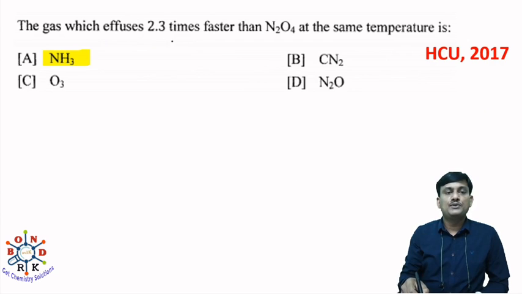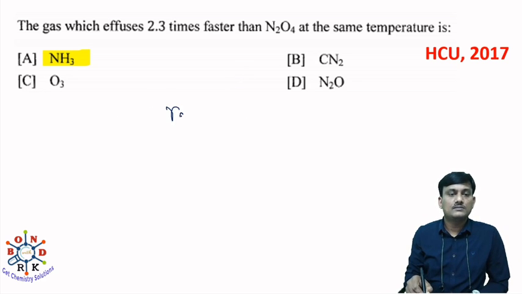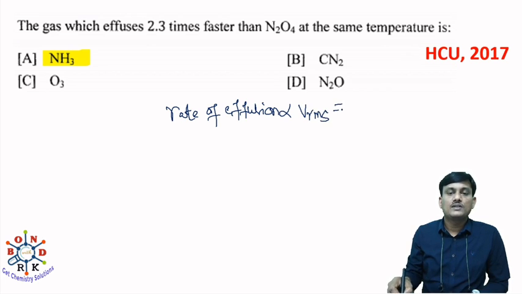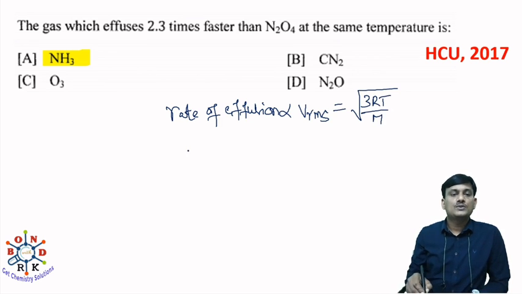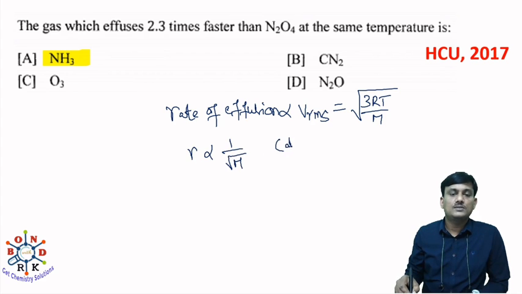The gas which effuses 2.3 times faster than N2O4 at the same temperature is. Here, the rate of effusion is directly proportional to the root mean square velocity, which is root over 3RT by M. So rate R is directly proportional to 1 by root over M at constant temperature.